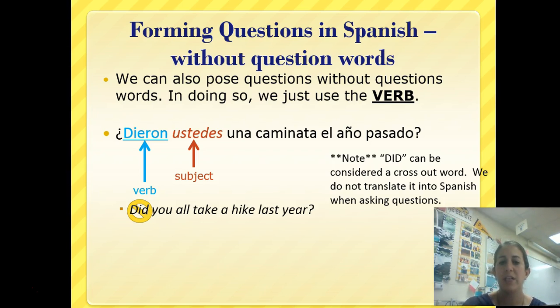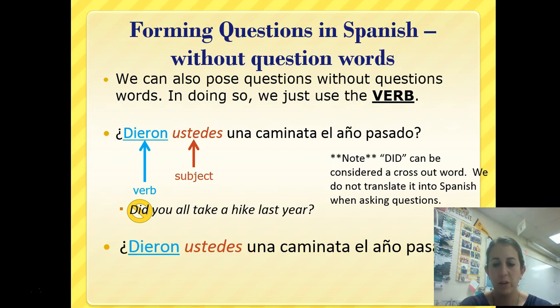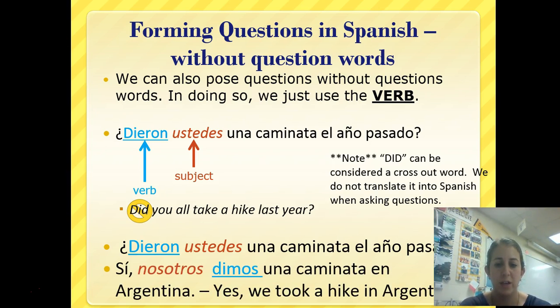Now this question word did is considered a cross-out word. We don't translate it into Spanish when we're asking questions. It's already included since we're asking a question. So then let's look at a response. Sí, nosotros dimos una caminata en Argentina. Yes, we took a hike in Argentina. So again, we've got our word order that switches. The other thing that we've been working on is if we're asking ustedes, you all, then your response is going to be in the nosotros form.